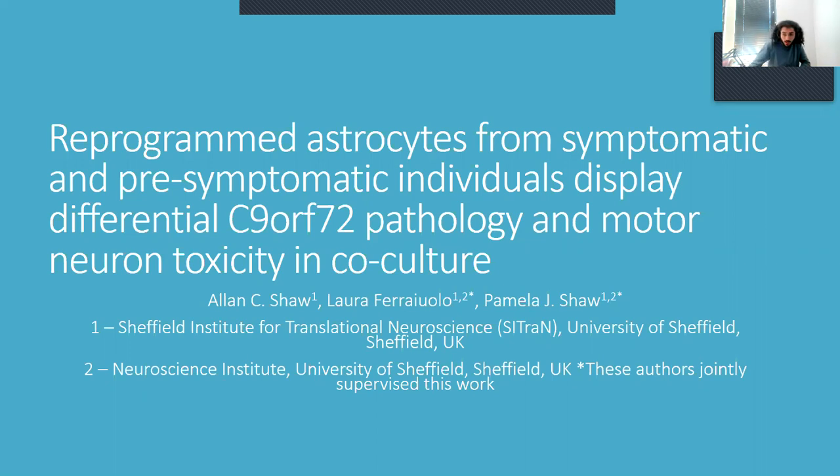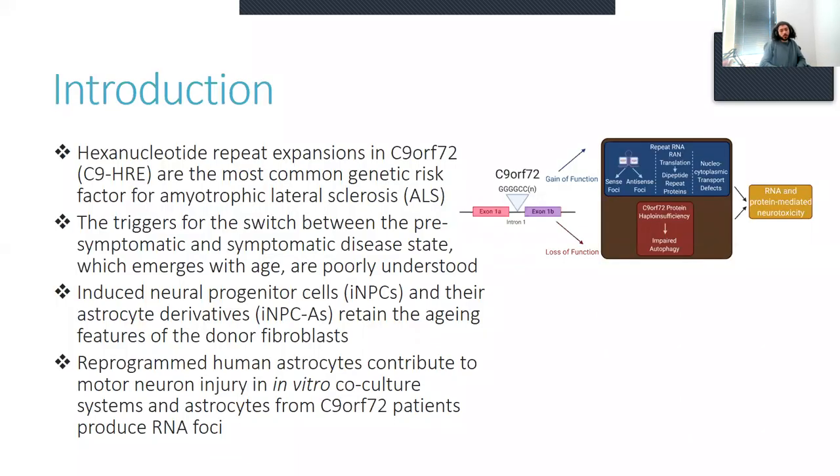Today I'd like to show you some exciting new work from our group. So hexanucleotide repeat expansions in C9orf72 are the most common genetic risk factor for ALS. You can see the potential pathological mechanisms on the right, including production of sense and antisense foci. The triggers for the switch between the pre-symptomatic and symptomatic disease state, which emerges with age, are currently poorly understood.